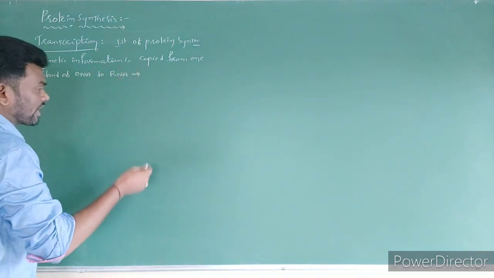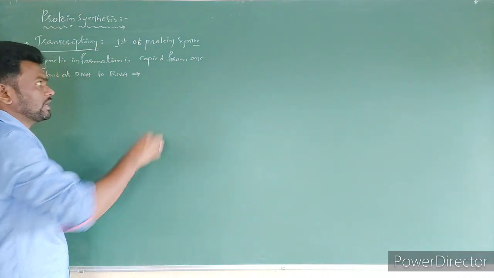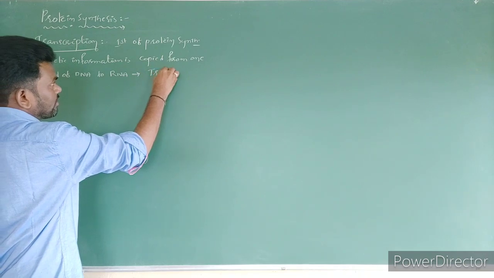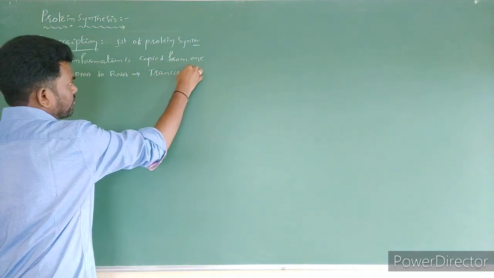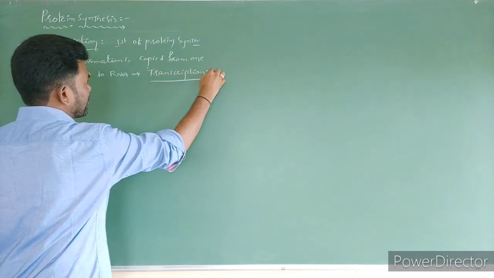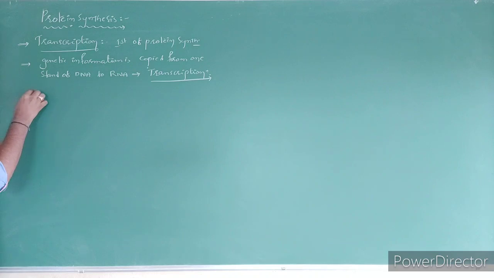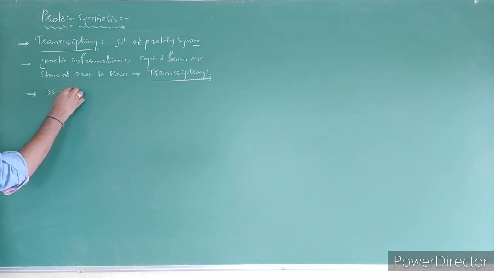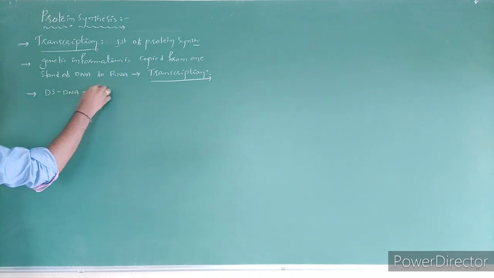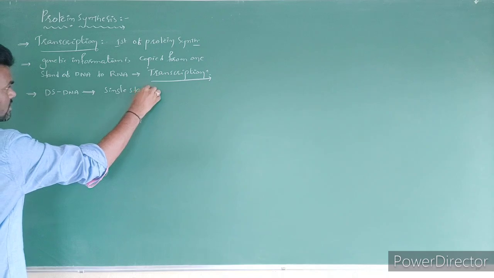So this copying mechanism, copying of DNA containing genetic information to RNA, is called as what? Transcription, right? Here, during transcription, first double stranded DNA, dsDNA, should become what? Single stranded.